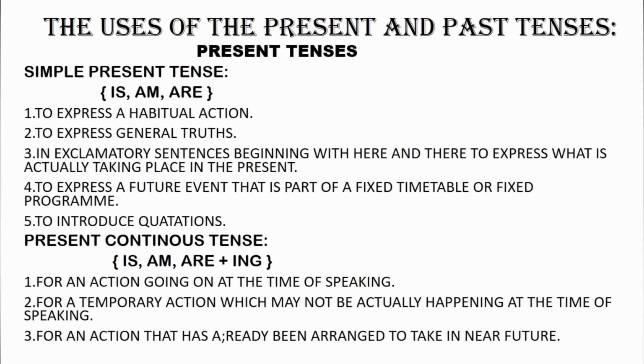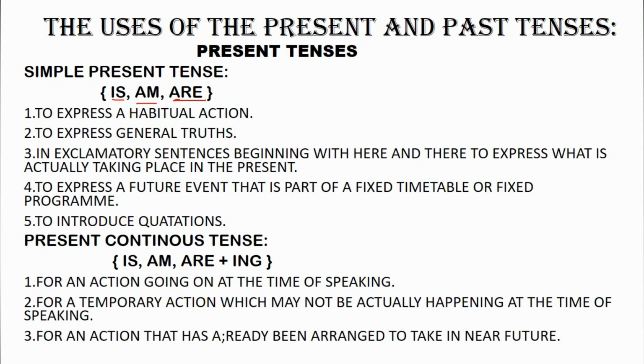So moving ahead, we have uses of these tenses, like how we use the present tense, past tense, and future tense. Present tense, past tense, and future tense are each further of four types: that is simple, continuous, perfect, and perfect continuous. So starting with simple present tense, in simple present tense, the helping verbs is, am, and are are used. These three helping verbs are used in the simple present tense. It is for your information.